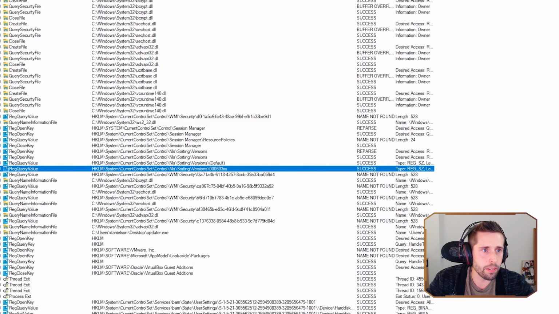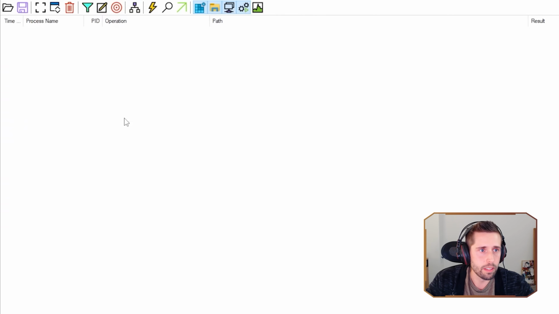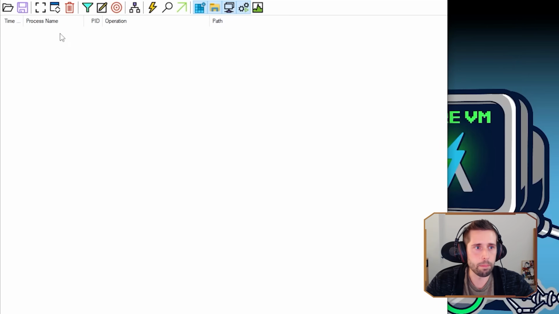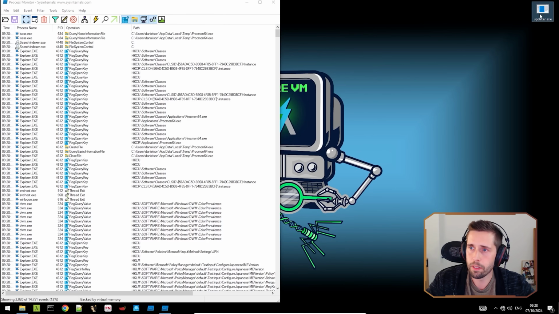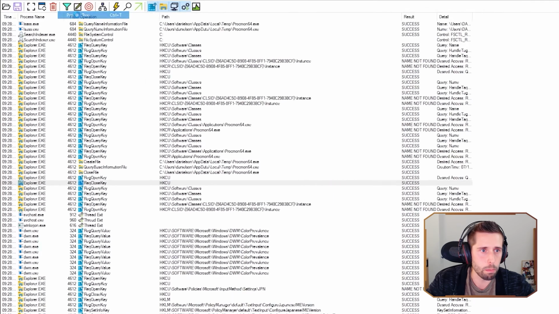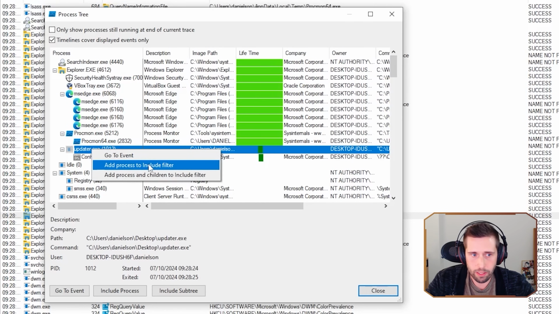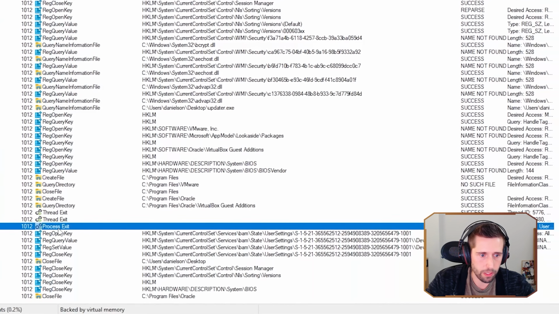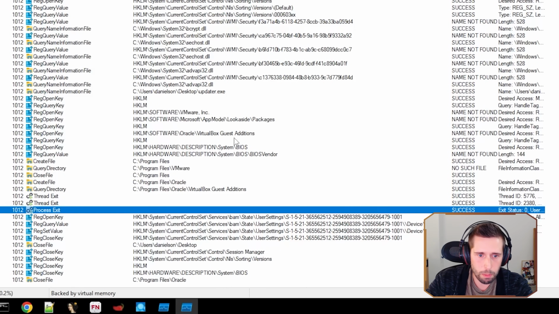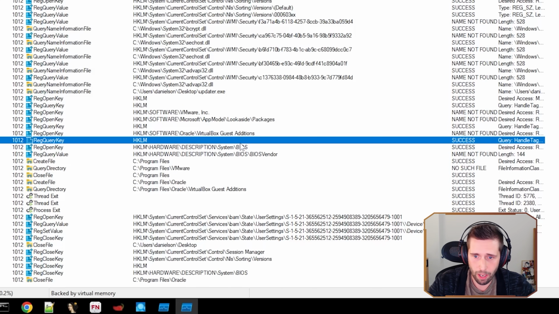Let's reset our filter, clear our trace, and then capture a new capture here, and then run our malware again, and then we'll stop our capture, going to the process tree again here. And here we have our updater. I'm going to once again add this process to the include filter. All the way at the bottom, we see our process exit again, but we see a little bit more this time. This was where our registry key was open last time, and remember, it crapped out about 4 operations after that. And now we have some more stuff going on.